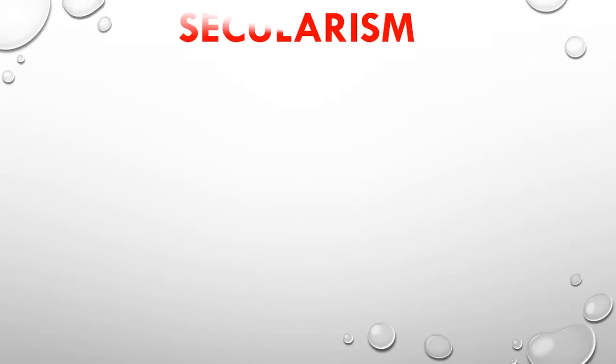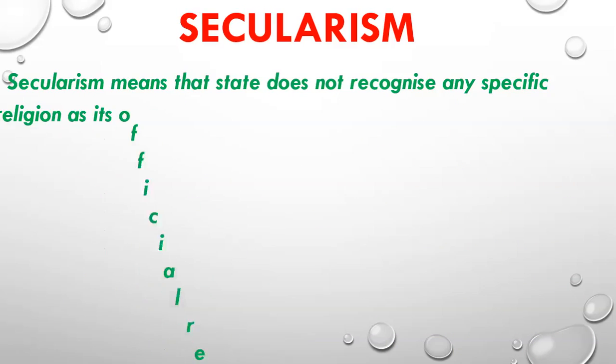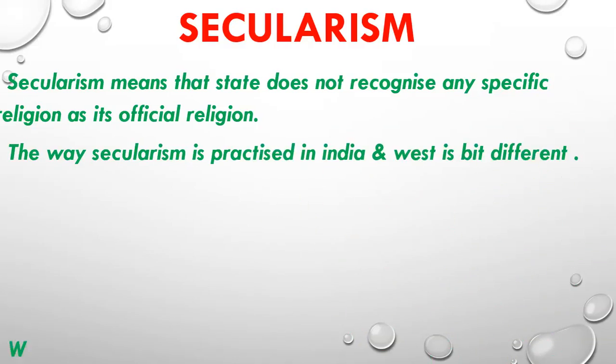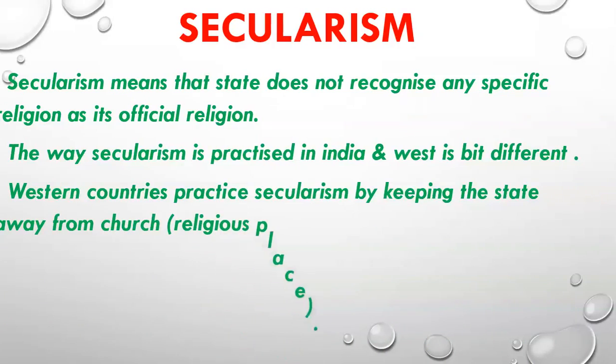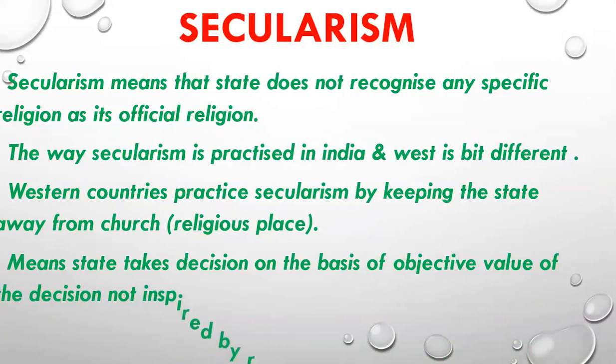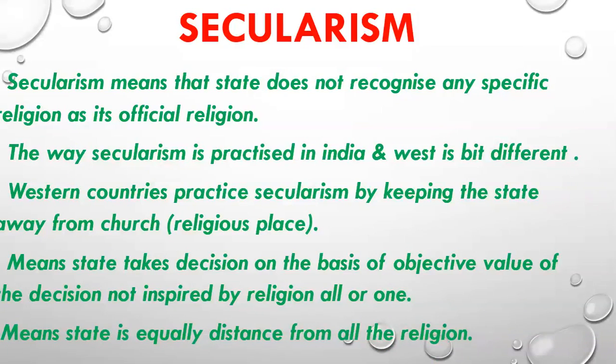Now friends, let's move to the second ideal. The second ideal given in the preamble is secularism. So what is secularism? Secularism means that the state does not recognize any specific religion as its official religion. Okay, so what is the meaning of secularism? Secularism means that the state does not recognize any specific religion as its official religion. Now what does it mean?